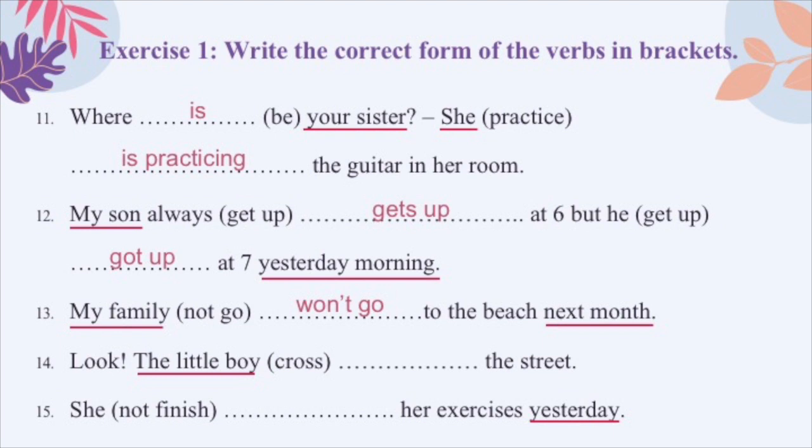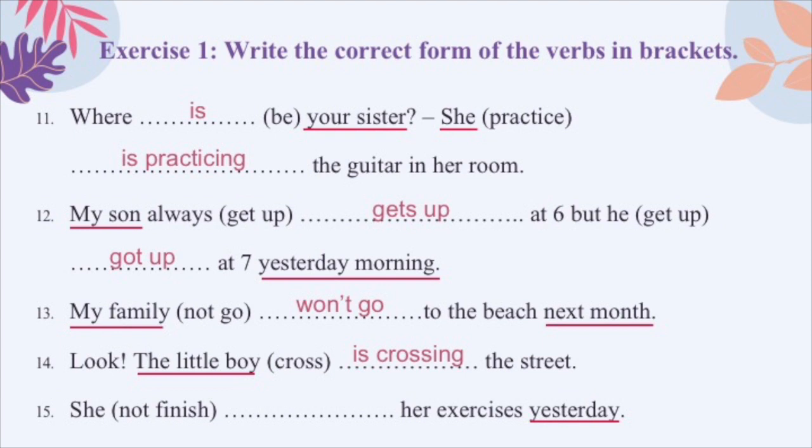Number 14. Nhìn kìa, cậu bé đang băng qua đường. Cái việc mà cậu bé băng qua đường á, nó diễn ra ngay lúc mà người này đang nói luôn, đúng không? That's why we will use present continuous here. And because the little boy, it is one person, so we have to use the verb to be is. And we need to add ing to the verb cross. That's why we will write, look, the little boy is crossing the street.